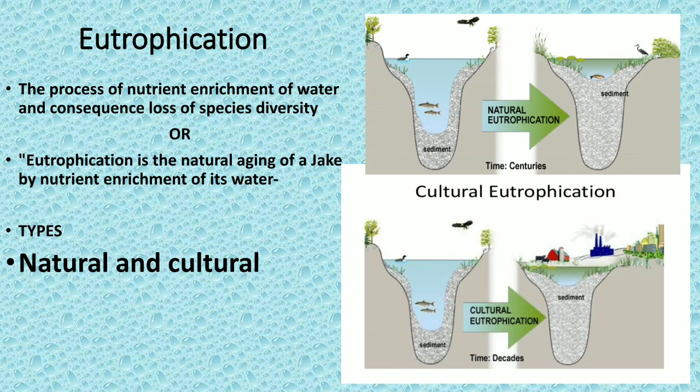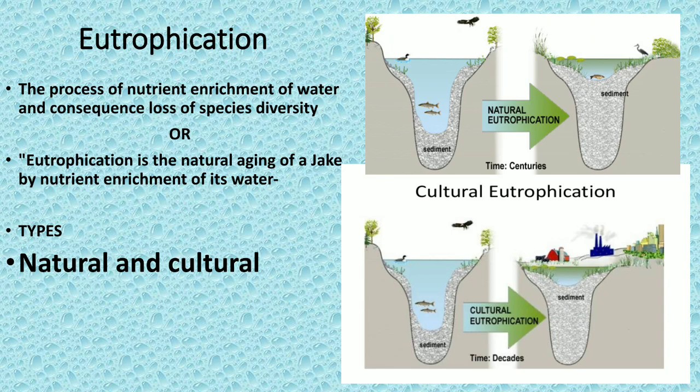The next part we will go further, which is called eutrophication. So what does this say? It is a process of nutrient enrichment of water with consequent loss of diversity, or it is the process of natural aging of a lake by nutrient enrichment of its water, and it is called eutrophication. It is of two types. One is called natural eutrophication, the second one is called cultural eutrophication.